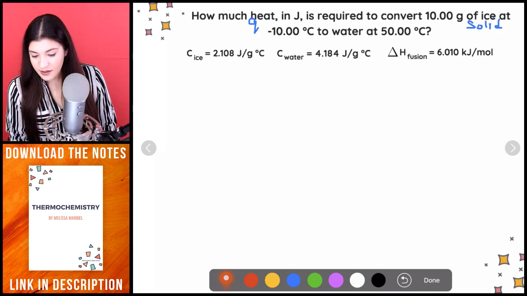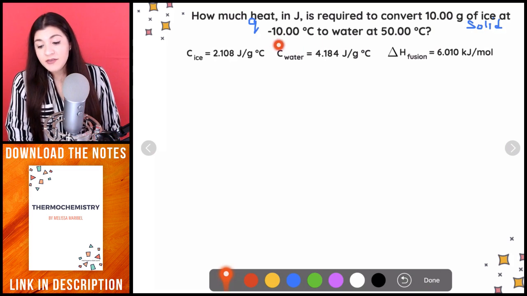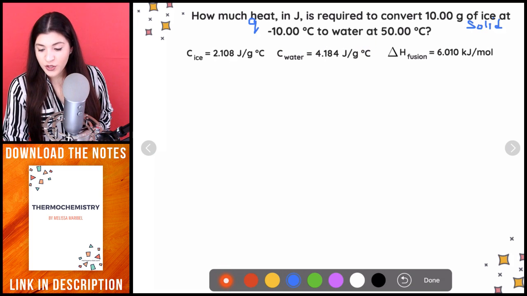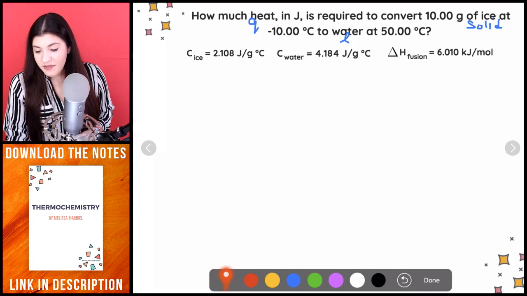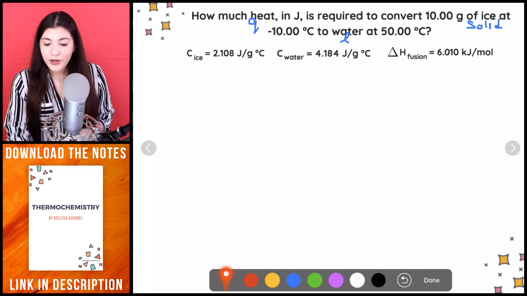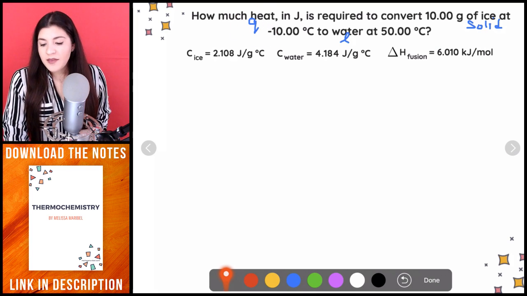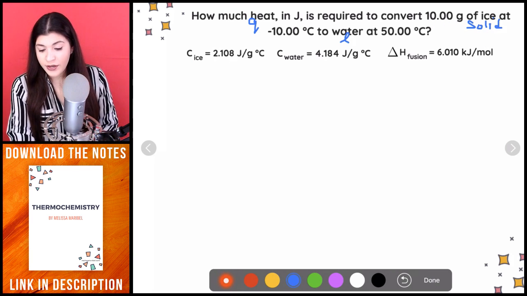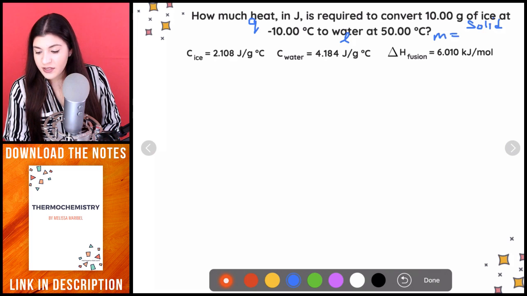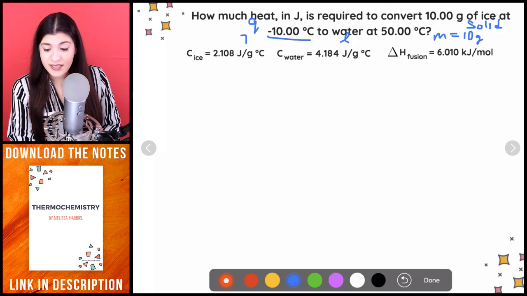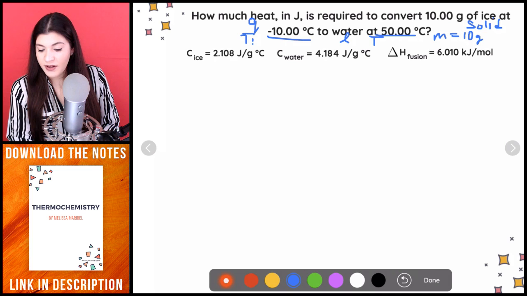And then it gives us our first temperature at negative 10 degrees Celsius, to water. So water, we know that's in its liquid form, so I'm just going to put an L, just meaning liquid, and then at 50 degrees Celsius. Okay, so what am I given altogether? Well, I'm looking for Q in joules. And then I'm also given the mass of my overall solid. So I know my mass, M, is equal to 10 grams. I know my first temperature, so I'm just going to say this is T initial, so little i, and then our final temperature, so T final.